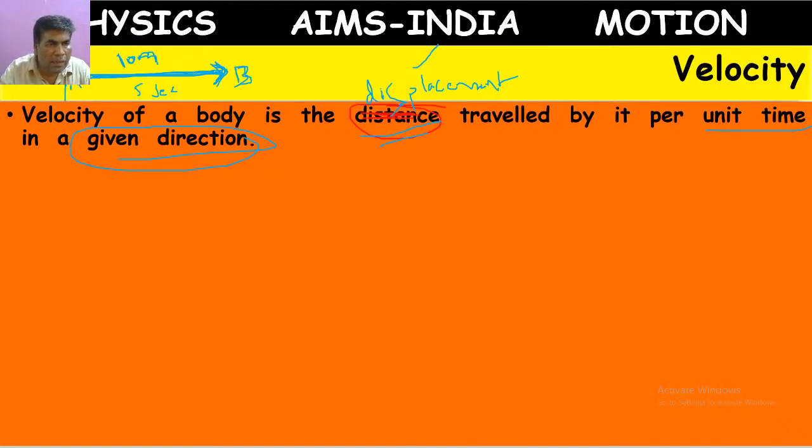Whatever shortest possible path the person is covering is called displacement. Here the displacement is 10 meters. Displacement means from the first place he came to the second place, so there is a change in his place during these 5 seconds. Now my question is, if he changes his place by 10 meters in 5 seconds, then what about 1 second?